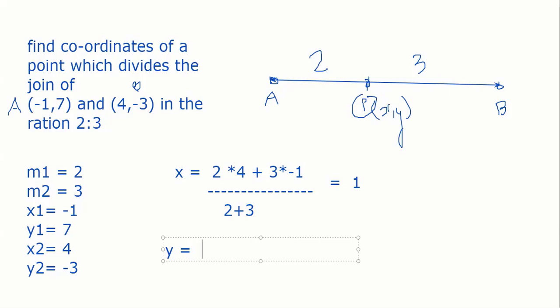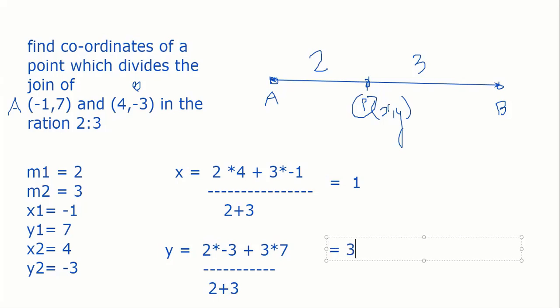m1 y2, which is minus 3, plus m2 y1. The order doesn't matter. Again divided by m1 plus m2, 2 plus 3. So how much will it come? 21 minus 6 is 15, 15 by 5 is 3. So the x and y coordinates are (1, 3). That's it. So the answer is (1, 3).